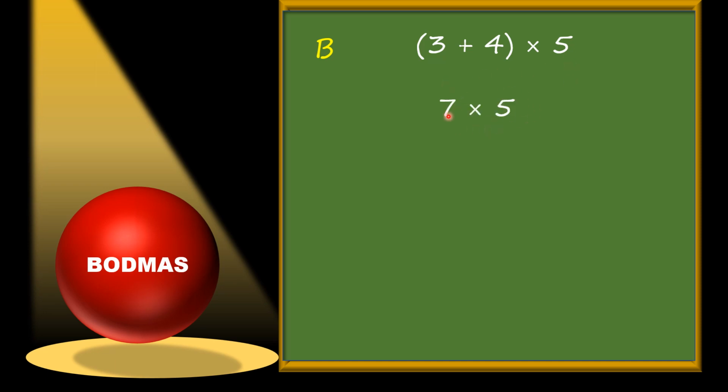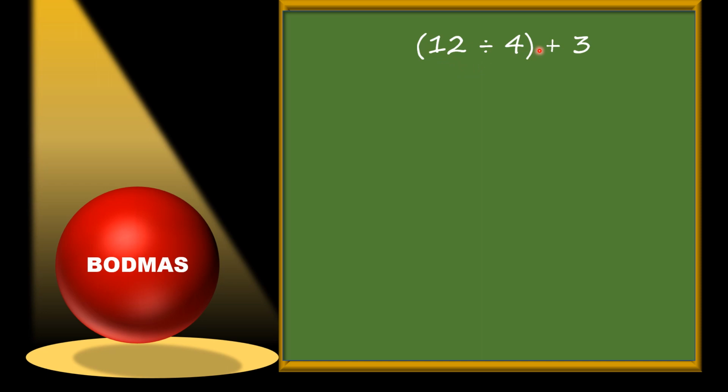Now here is only one operation, multiplication. So we will do multiplication and it is 35. So very easy it is. Just follow the sequence of BODMAS and solve this question. Here is your question. 12 divided by 4 is in the bracket, plus 3.